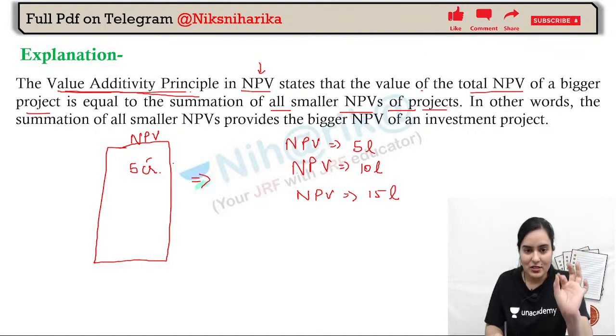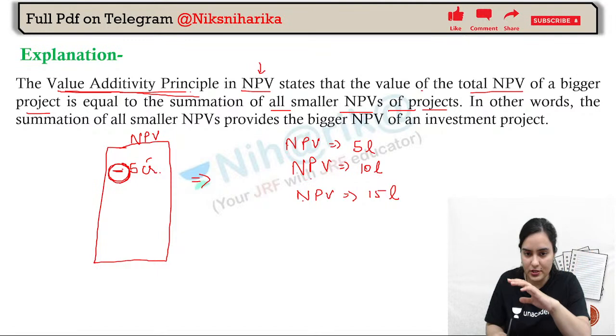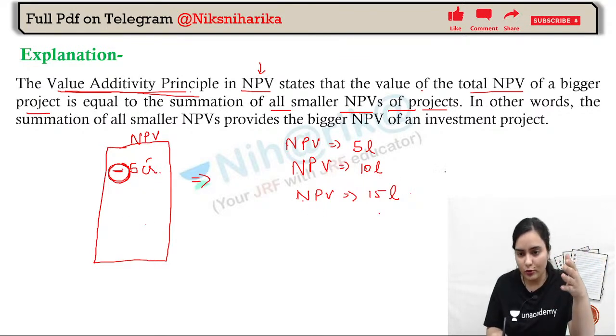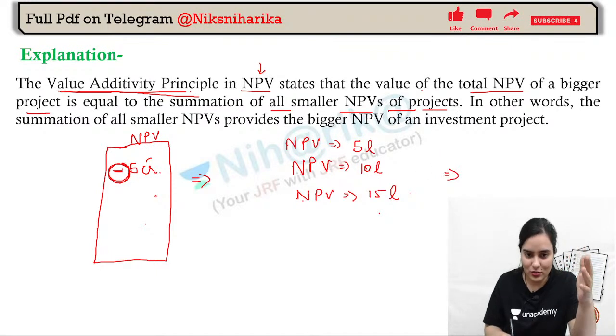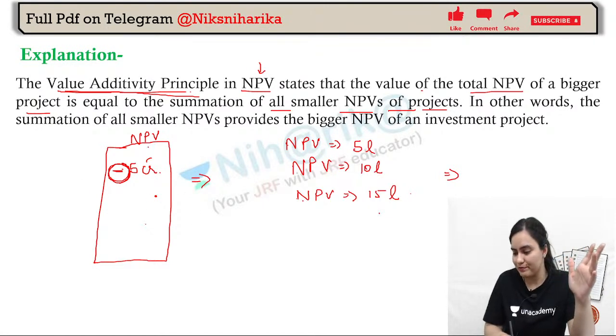Now imagine there are 3 NPVs which are giving us a positive result and this NPV is giving us a negative result. So overall, what will we think, is the result positive or negative? See, one percent might think that yes, okay, three projects are giving us a positive result versus one giving a negative result, but you consider overall it is a negative result. So that's why you have to consider the value also.